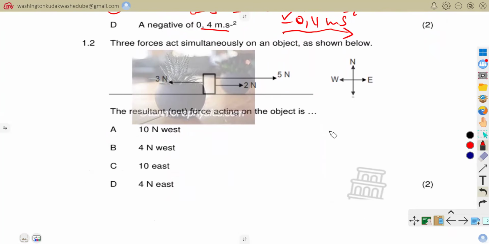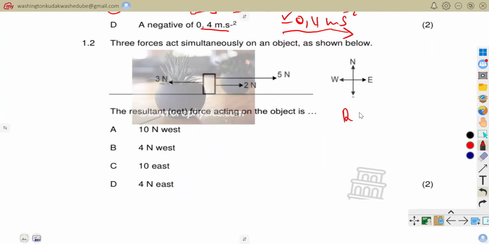Let's look at 1.2. 1.2 is saying three forces act simultaneously on an object as shown below. These are the three forces: 5 newtons to the east, 2 newtons to the east, and then 3 newtons to the west. Then they're saying the resultant net force acting on the object is.